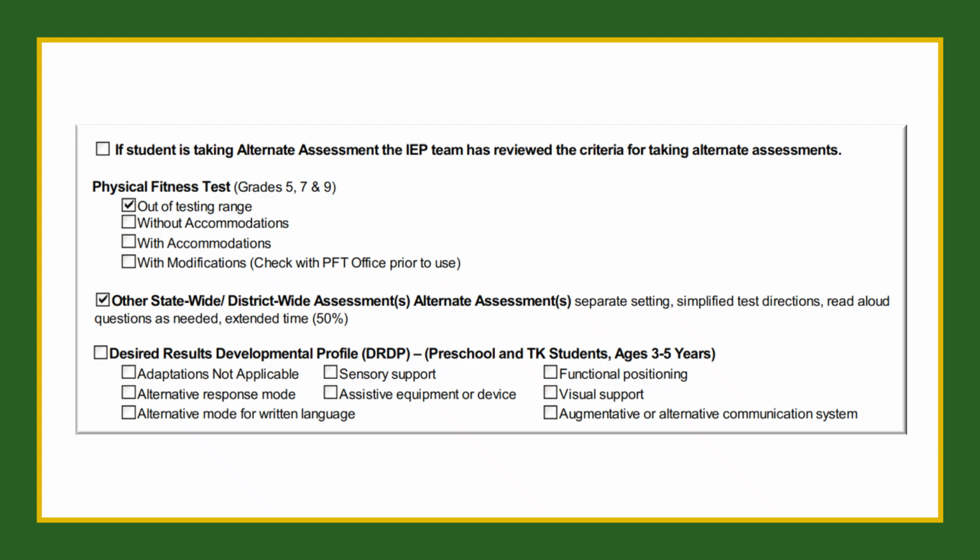For students who qualify for the alternate assessment, indicate their participation and whether any designated supports or accommodations are needed. Next, indicate the student's participation status in physical fitness testing. If your LEA administers additional standardized assessments, accommodations for those may also be documented in this section. Lastly, for students under the age of 6, DRDP participation is required, and any necessary accommodations should be clearly noted.